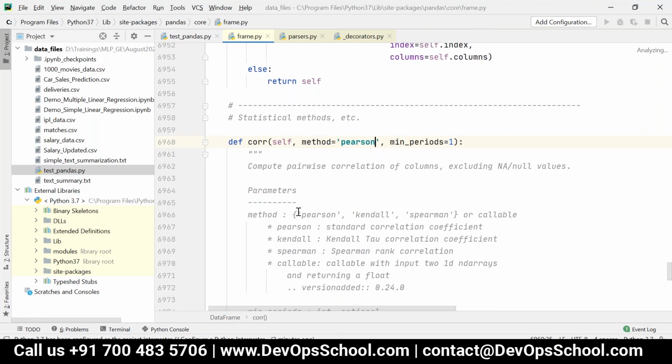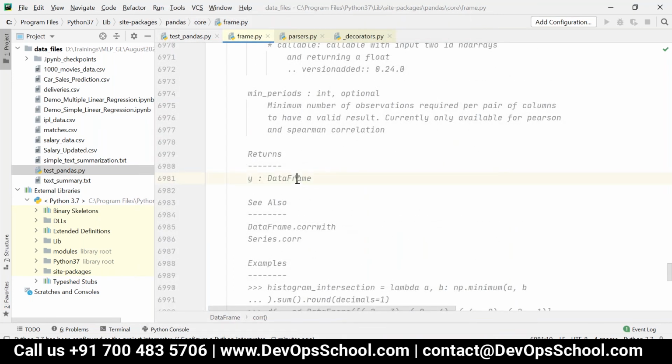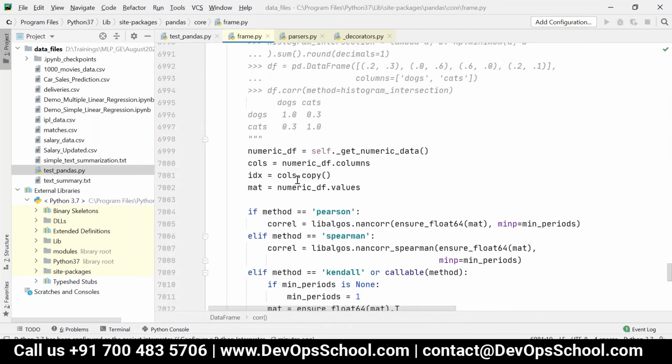So we can give any one of these, like Pearson, that is, we can just pass this particular parameter, either Kendall or Spearman. So these are all the available parameters basically, and it returns a data frame. Yes, that's right.